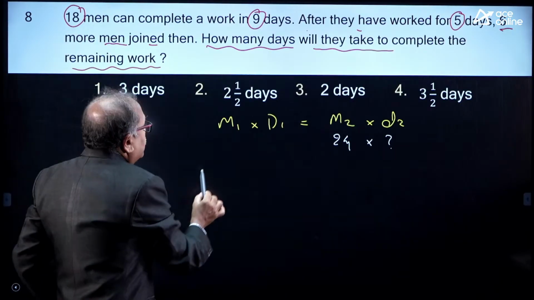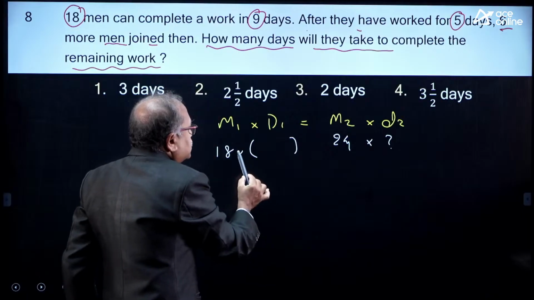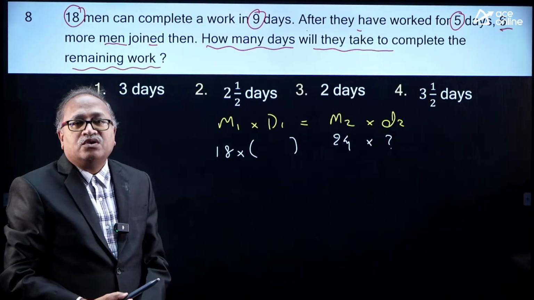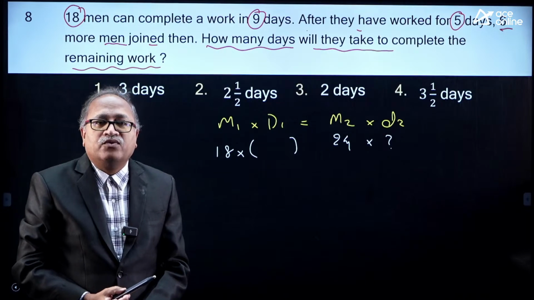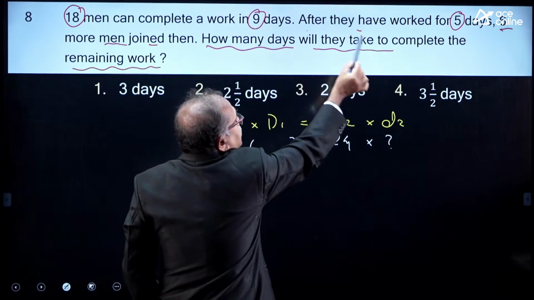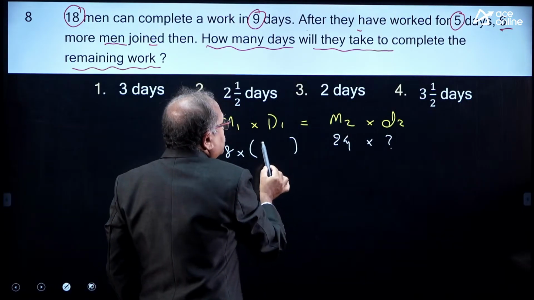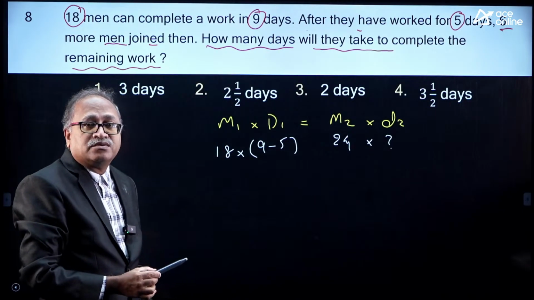That is 18 men, and please tell me this figure. If you can find out this figure, then it is done. What is the remaining number of days? The remaining number of days is 9 days minus 5 days. I am writing purposefully to make you understand.